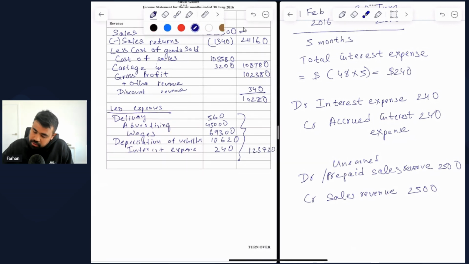And once you subtract the total expenses from the adjusted gross profit of 102,720, you should have a loss, because obviously you can see more expenses, and that is a 23,000 loss.